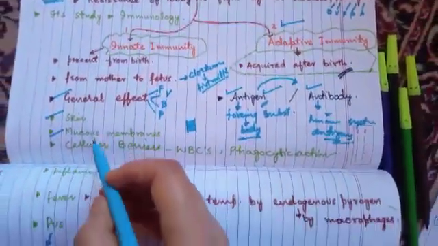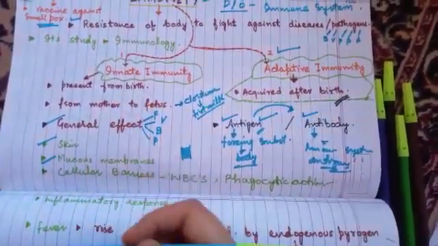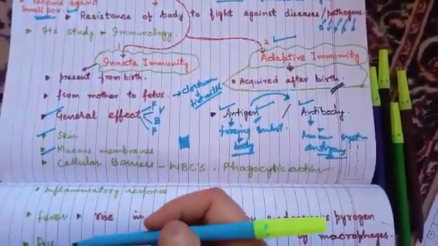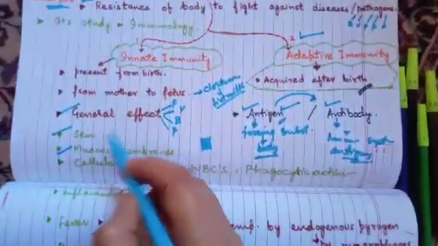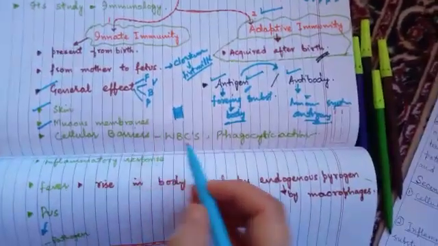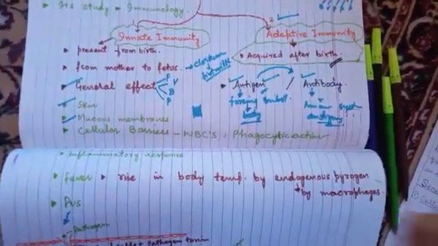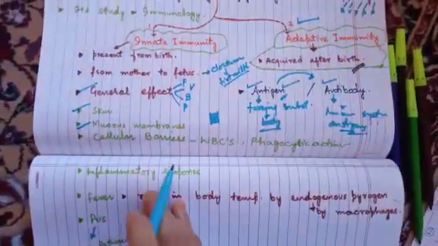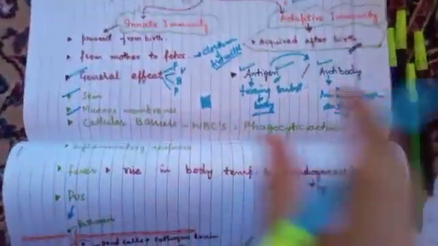The major barriers that act in this innate immunity and protect our body from pathogens are skin, mucous membrane, and cellular barriers like WBCs, white blood cells, and their phagocytic action. There are inflammatory responses, there is fever, there is pus. I will explain them all.